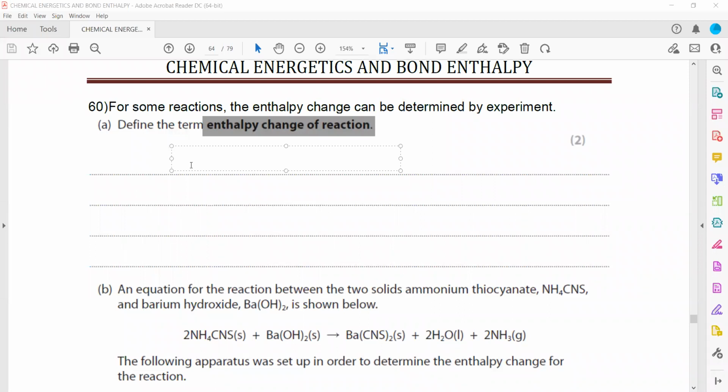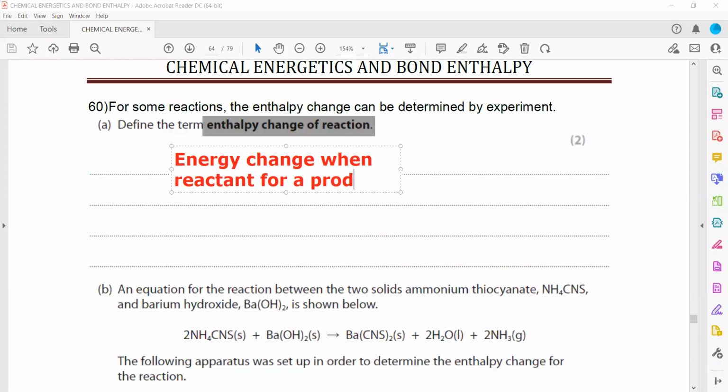So energy released or energy absorbed, or energy change, when reactants form a product according to the balanced chemical equation.